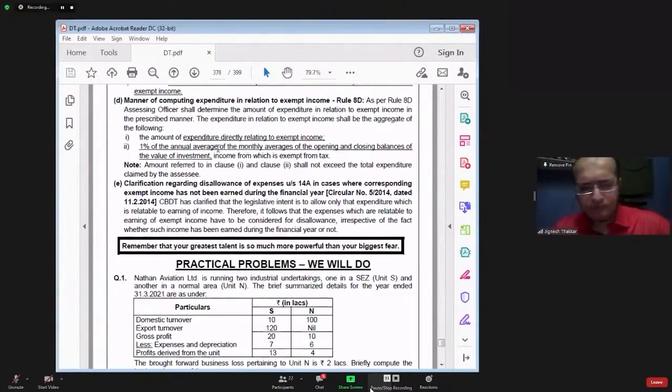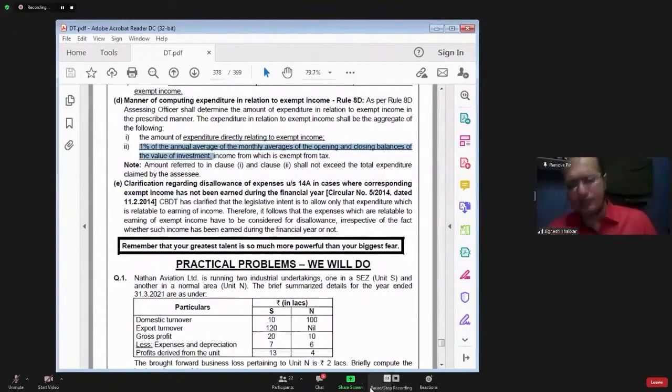Now, the government says you do one thing. For that common expenditure, you take 1% of the annual average of monthly average of opening and closing balances of value of investment. So what you have to do?